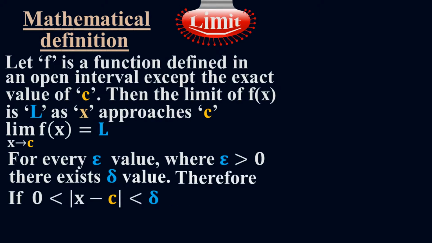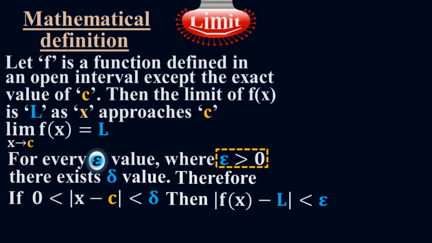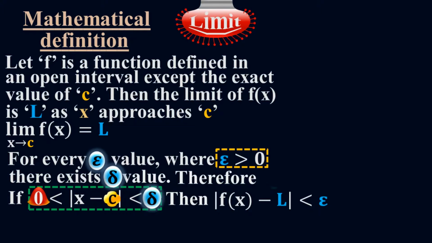Therefore, if modulus x minus c is greater than 0 and less than delta, where c is the exact value, then modulus f of x minus L is less than epsilon. These are the two conditions in the mathematical definition of the limit.